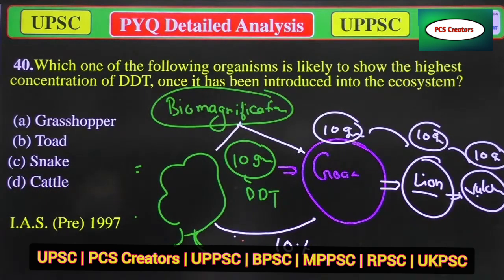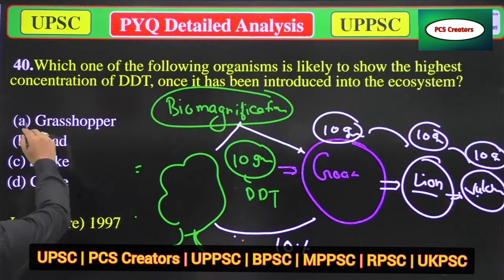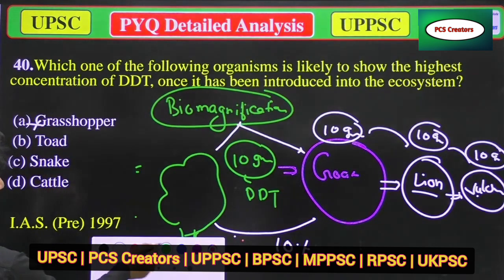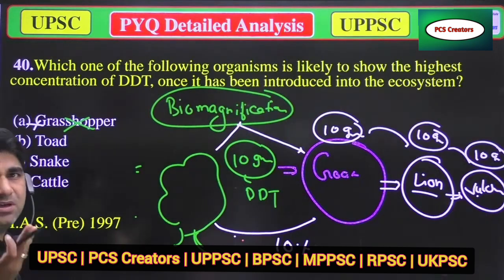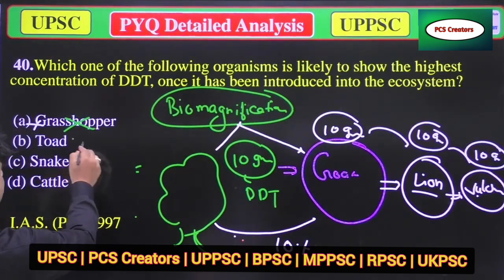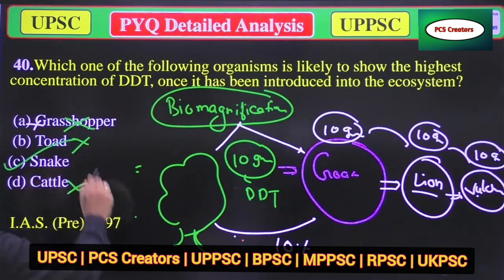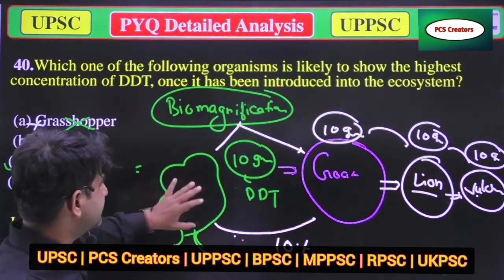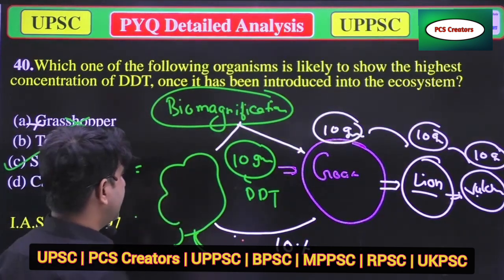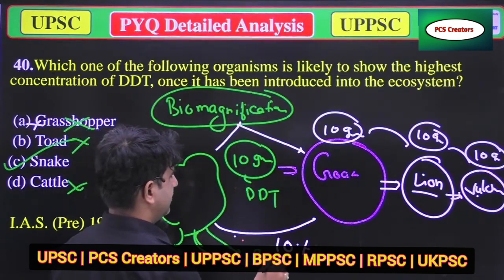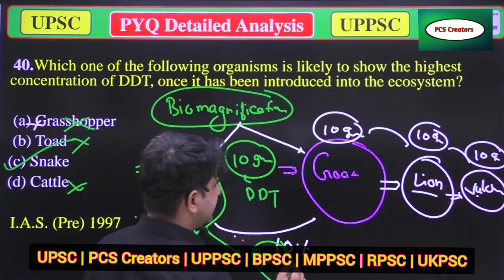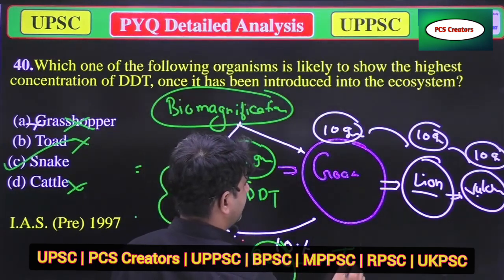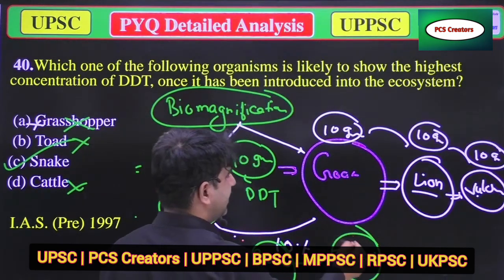Which one of the following organisms is likely to show the highest concentration of DDT? Grasshopper, because it's a primary consumer and totally depends on plants, will not be the correct answer. Toad is a variety of frog. But snake will be the correct answer. Why? Because a grasshopper will eat the whole plant, and that grasshopper will be eaten by a toad or frog, and that frog will be eaten by a snake.